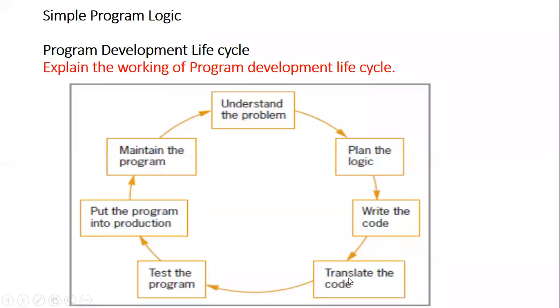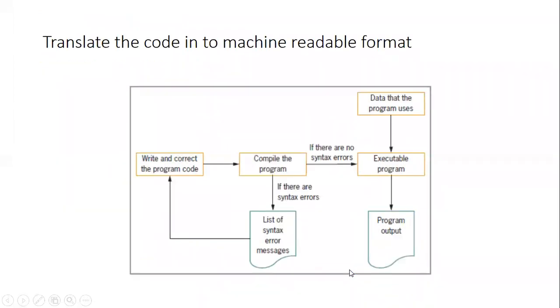Here you are translating the program into the binary code, and that can be done by this logic: write and correct the program code, compile the program, execute the program, and get the output. Write and correct the program code means you are maintaining it. During the maintenance, again you are compiling the program.